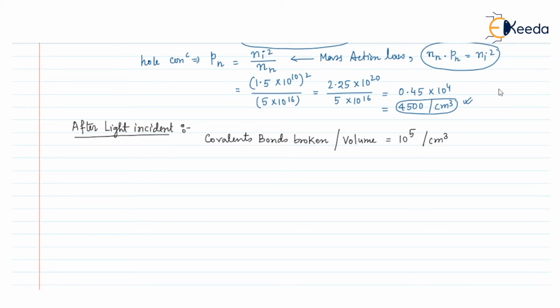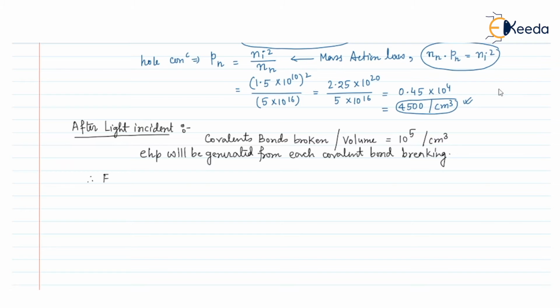And from each covalent bond breaking, we get one electron and one hole. So an electron hole pair will be generated from each covalent bond breaking. These excess electrons and holes that are produced are called excess carriers.